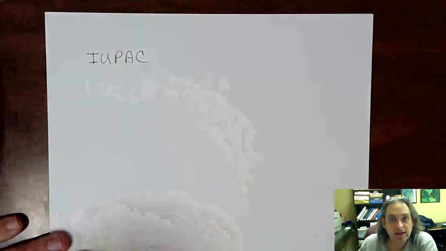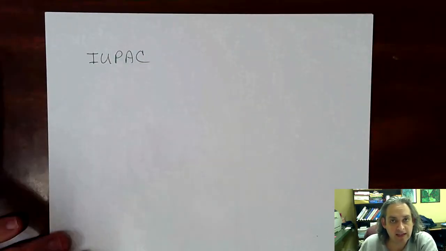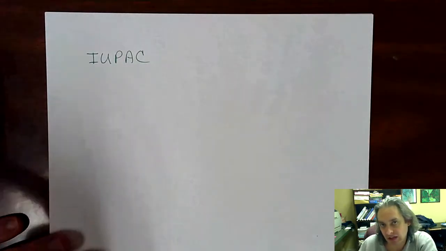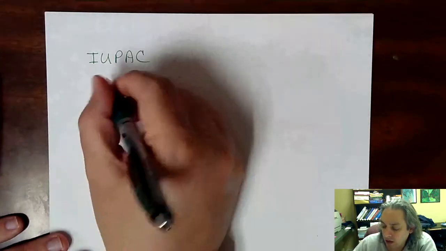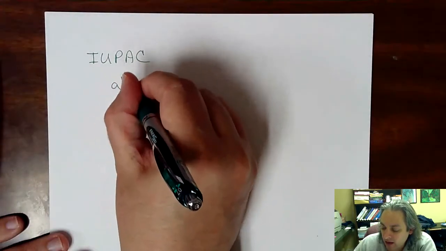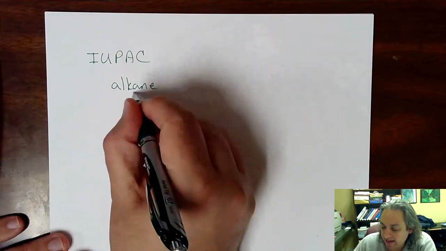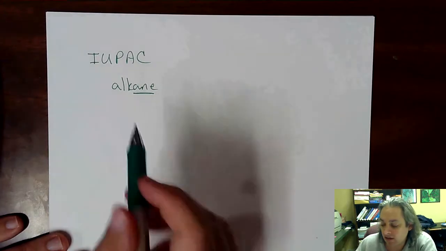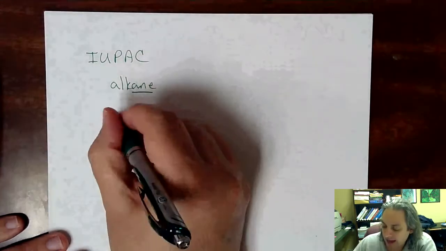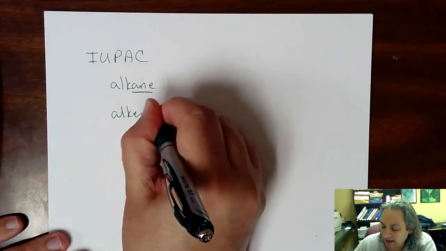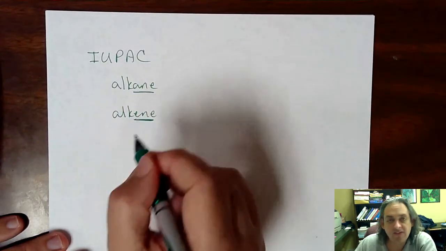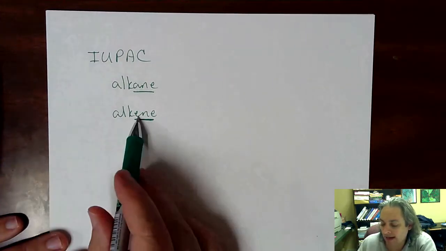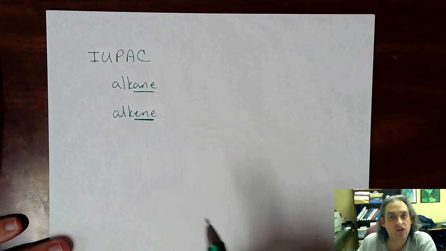We've already gone over three functional groups of aliphatic hydrocarbons, the alkanes, alkenes, and alkynes, based on whether it's all single bonds, double bonds, or triple bonds. So if we think about the alkane, we notice that alkane ends in the suffix ane, and so all alkanes also end in that suffix. Alkenes end with the suffix ene, and so the names of all alkenes also have that ene suffix or ending.